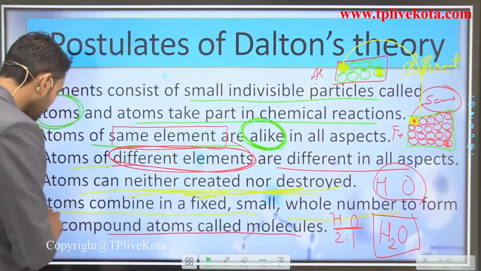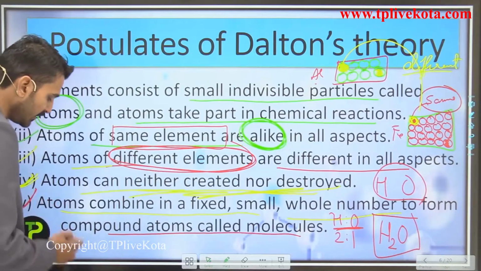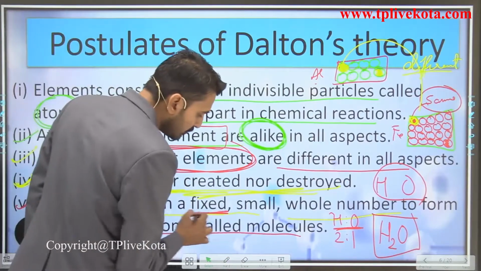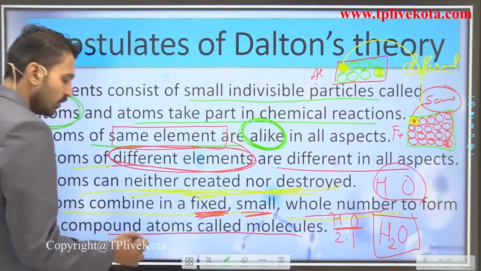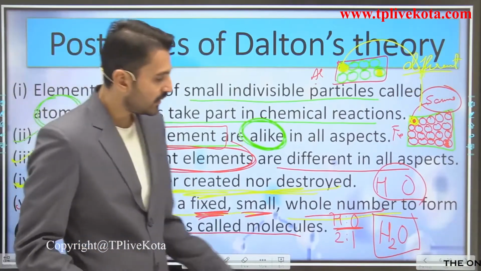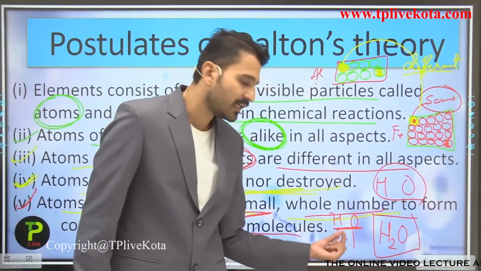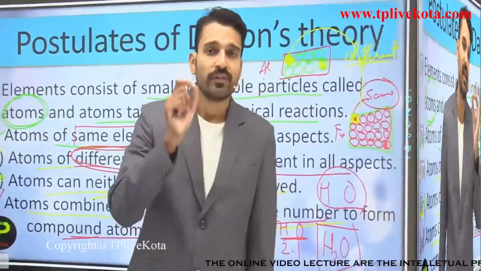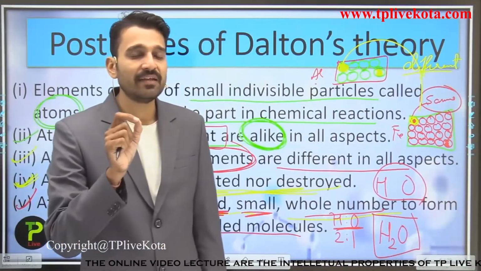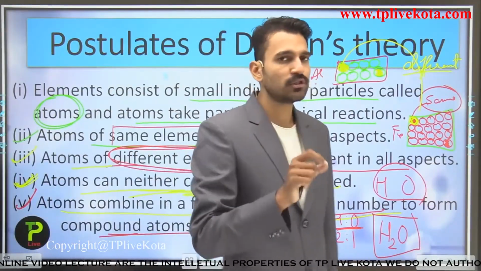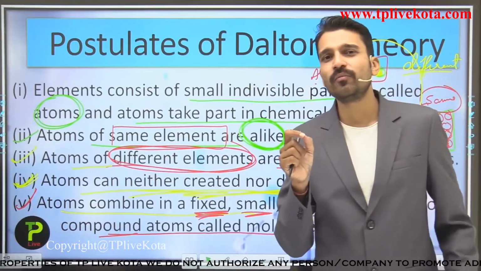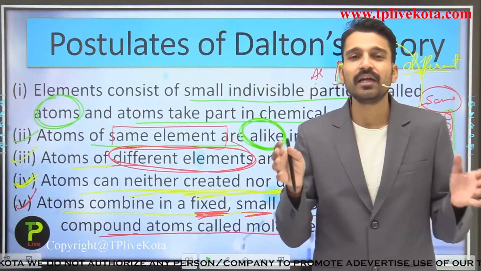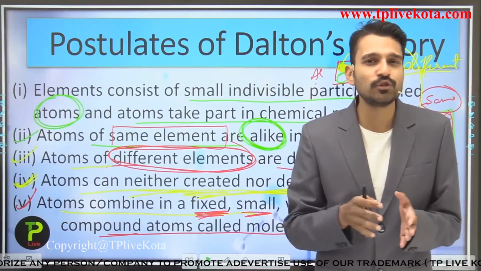This postulate was also given by Dalton, that atoms combine in a fixed small whole number ratio to form a compound. This point also explains the law of definite proportion, which says that whenever a compound is formed, the elements always combine in a simple whole number ratio by mass.